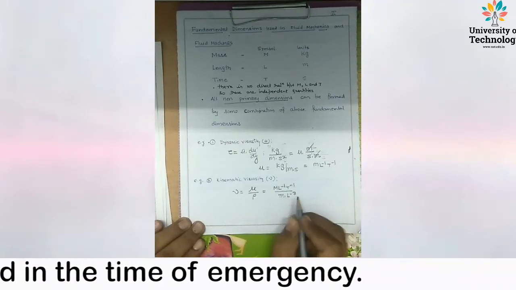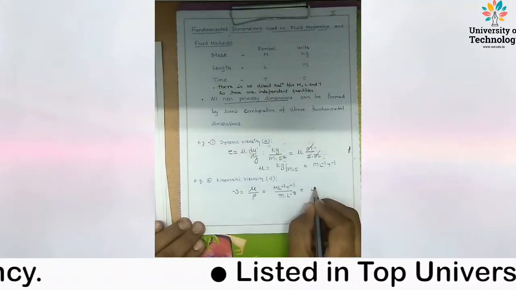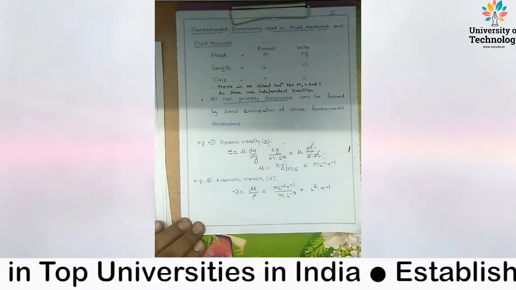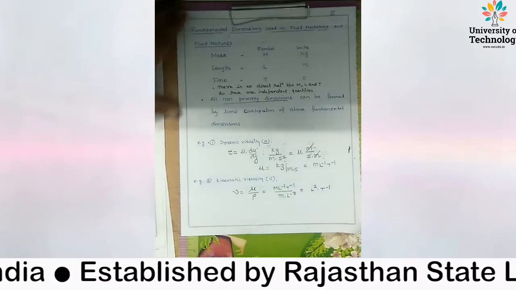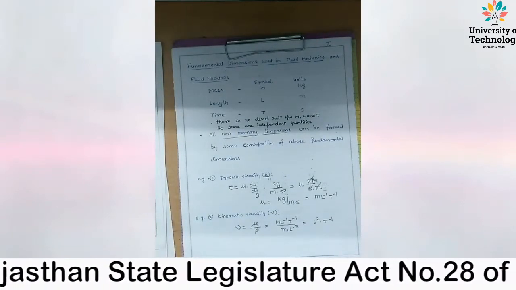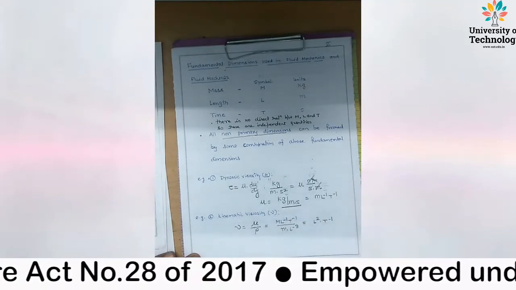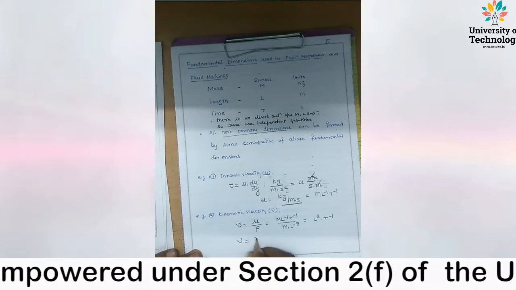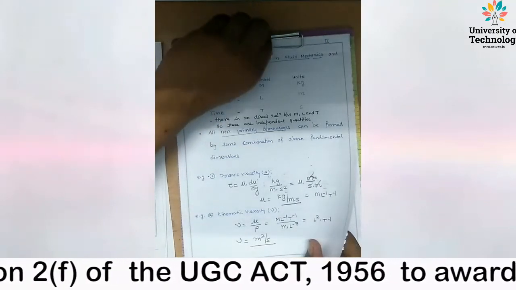L^-3. So what are the dimensions? L square into T^-1. So whenever you want to find the dimension, always put the units in terms of MKS unit. This is the MKS unit, kilogram meter per second, and what is the kinematic viscosity unit? Meter square per second.